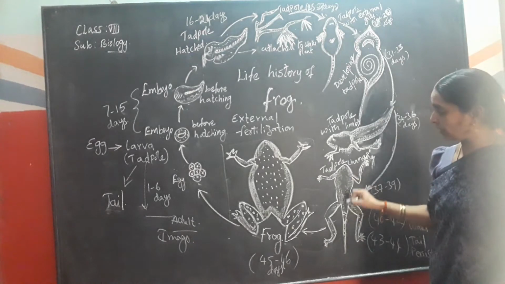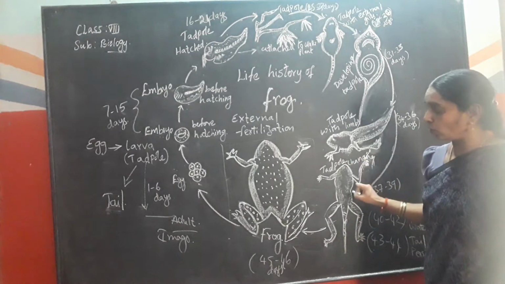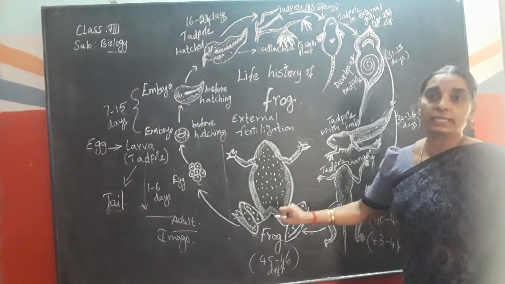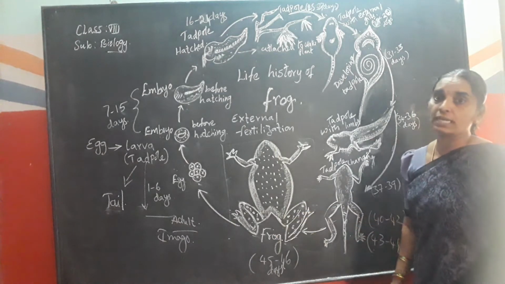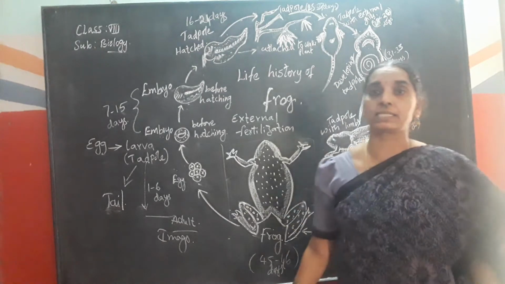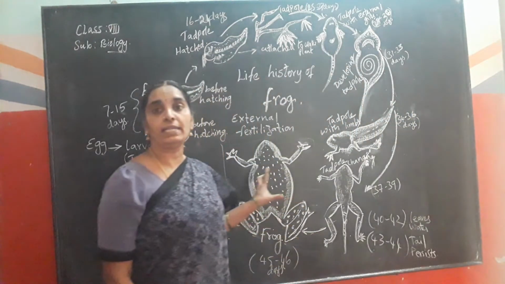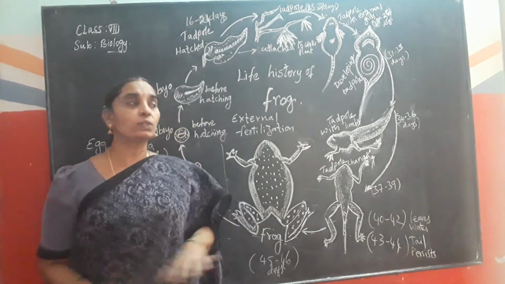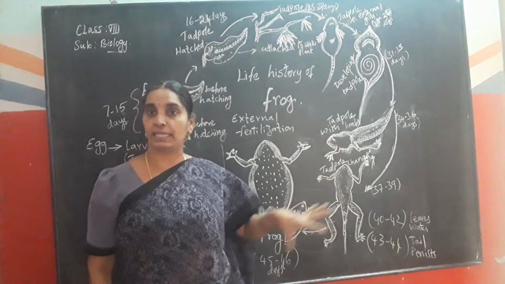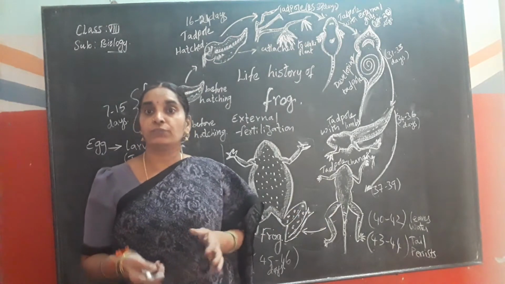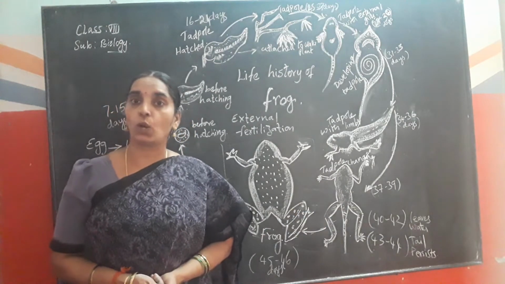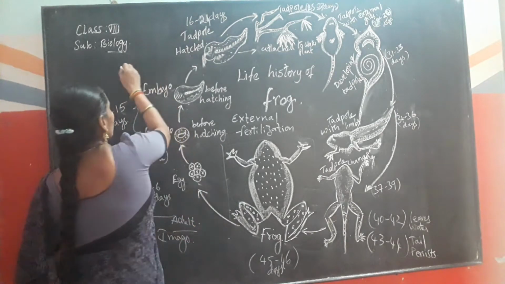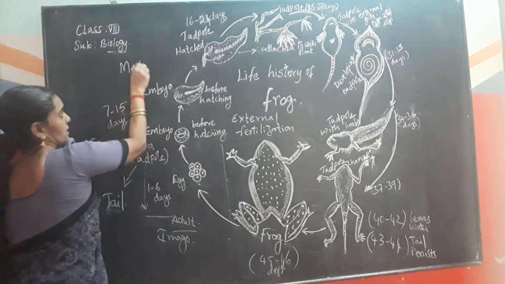This is the stage where it develops into a completely fully developed frog, and the tail persists at this stage up to 44 days. Later, on the 45th and 46th days, the tail disappears and it develops into the fully developed frog, where it can live both on land and also in the water. So this transformation of changes that takes place in frog during its development is called metamorphosis. What is it called, children? Metamorphosis.